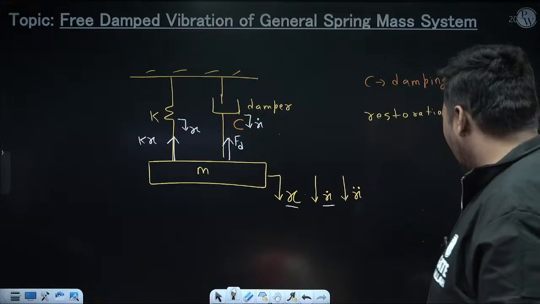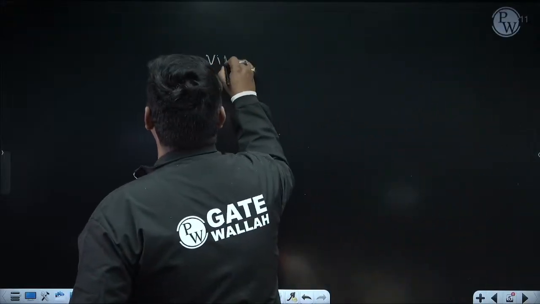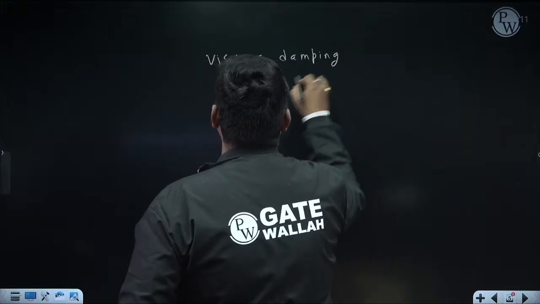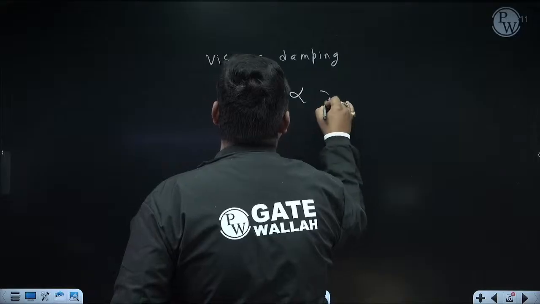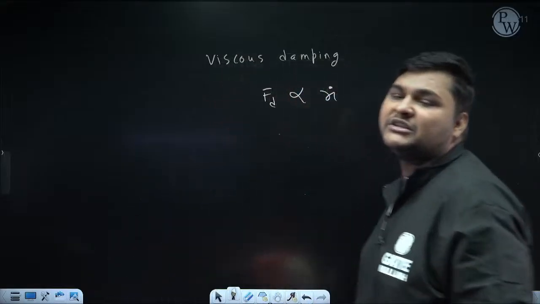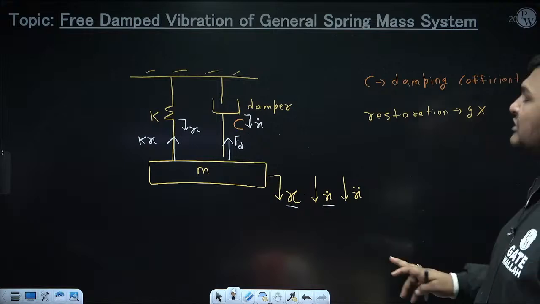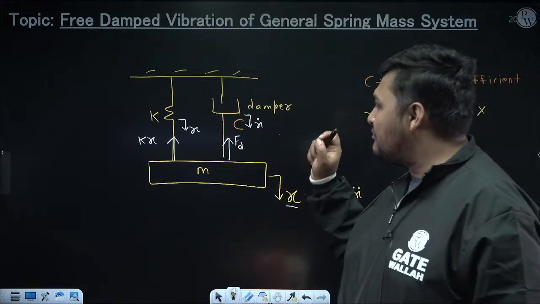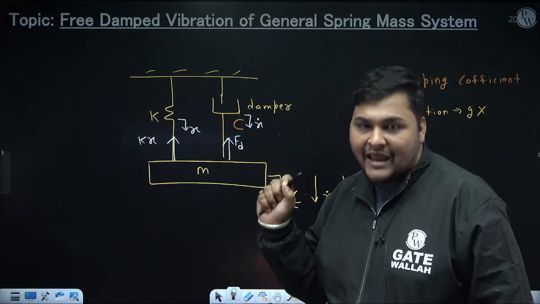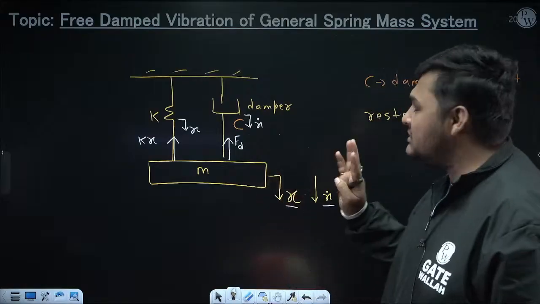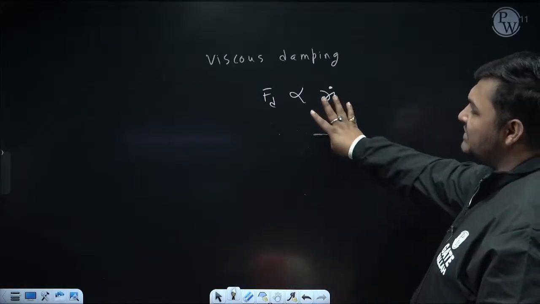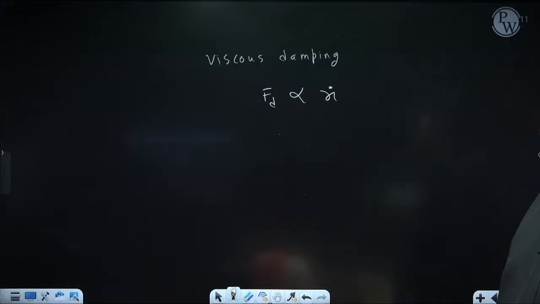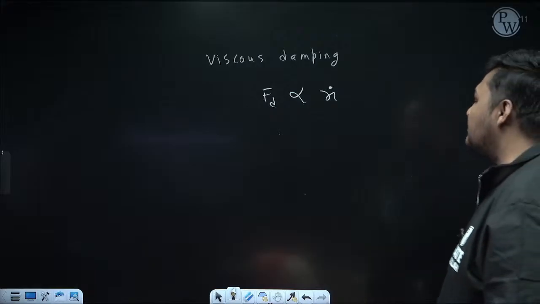So see, for viscous damping, and right now it is viscous damping, the damping force is always proportional to velocity. It is based on various assumptions. The various assumptions mean the fluid which we are using in viscous damping is a Newtonian fluid, and the gap of fluid is very small. So based on these assumptions, and in our BTech syllabus this is the default assumption, the damping force is directly proportional to velocity. Right now the velocity of the damper is x dot, so it is proportional to x dot.